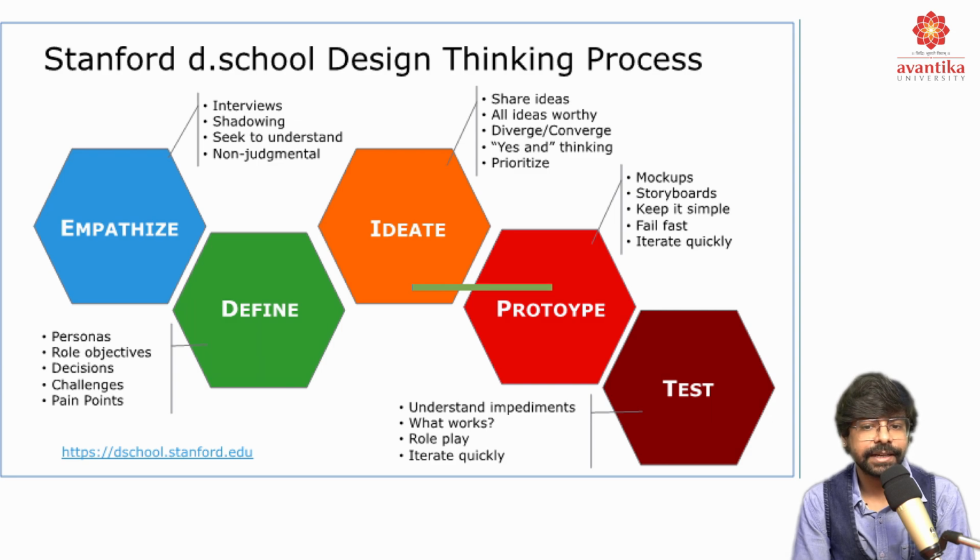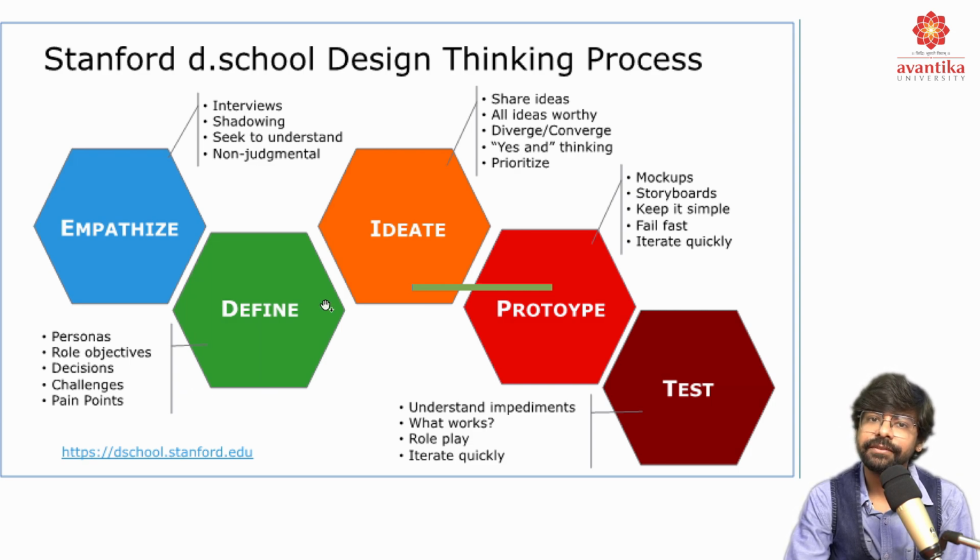Second, we have define, in which we have personas, a role of objectives, decisions, challenges, and pain points. So we have a proper SWOT analysis in that particular stage of defining a problem in design thinking. Third, we have ideate, in which we share ideas, all ideas which are completely worthy, and diverge and converge those ideas, because there are a plethora of ideas and we need to funnel them down.